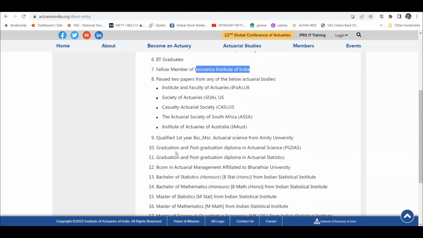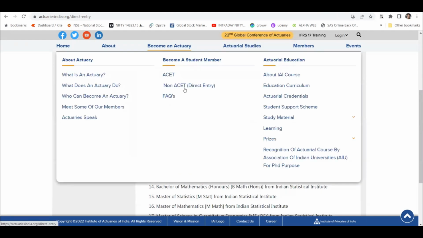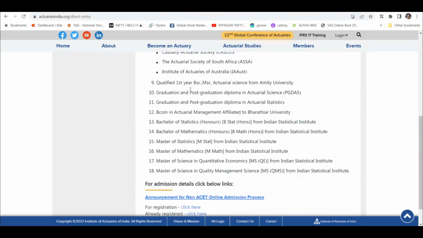On this page, Become an Actuary, non-asset or direct entry, you can see this. If you have a Bachelor of Mathematics or Bachelor of Statistics from the Indian Statistical Institute, you need not clear that. And qualified first year BSc MSc Actuarial Science from Amity University. All of this will give you direct entry.